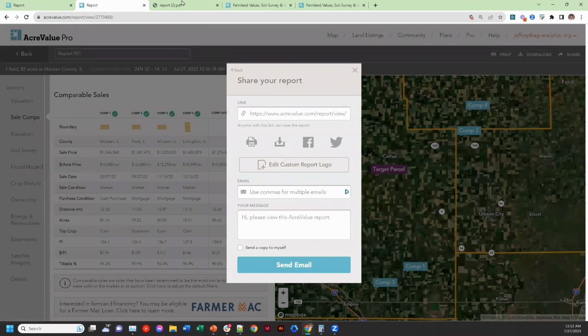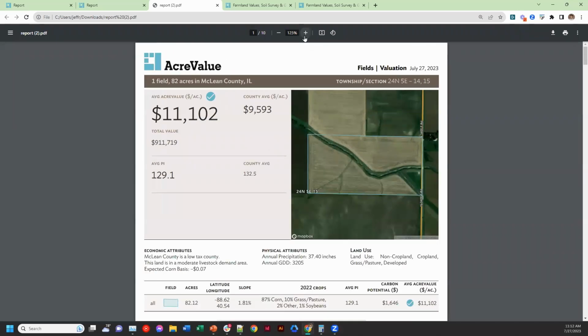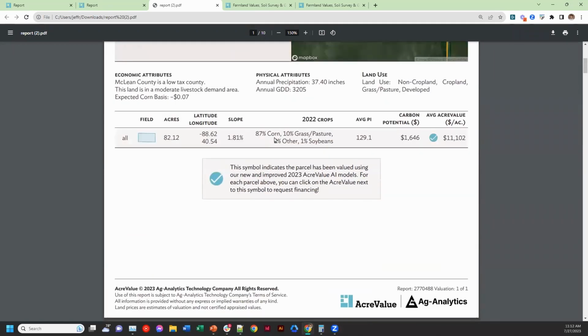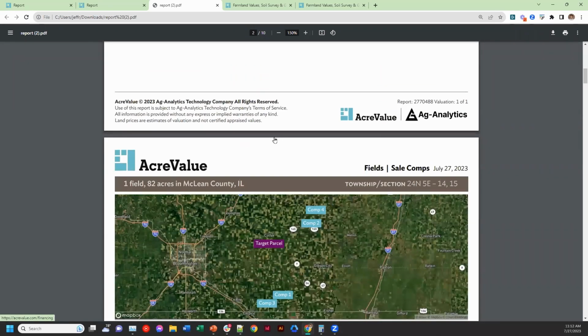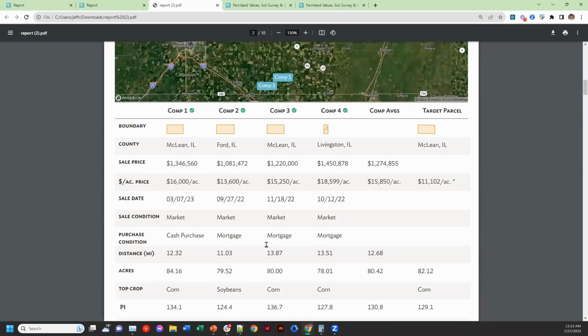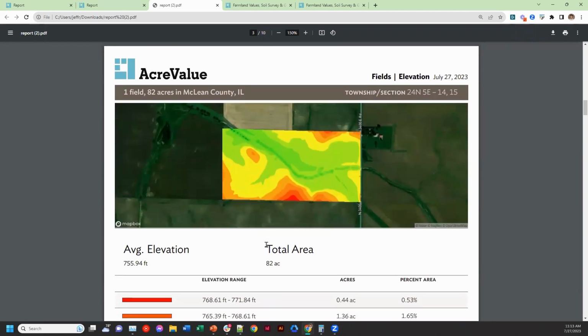Let's take a look at that report here. I've got it queued up. We can quickly zoom through this report and take a look at some of the information that is here. Again, this PDF version represents all of the same information that you just saw in my digital report. That means I have the same comparable sales here, and the same maps underneath them. This is more about how I can take the research from AcreValue and present it back to the people who need to see it.